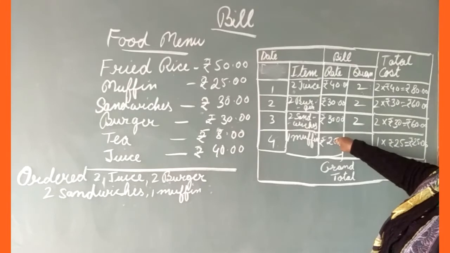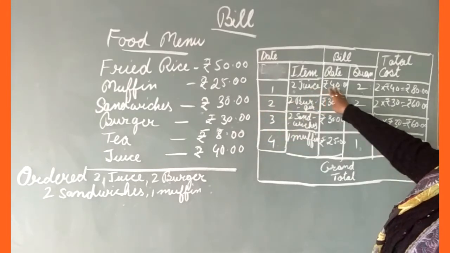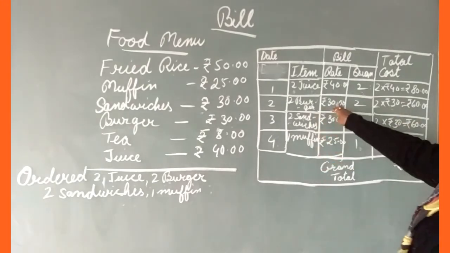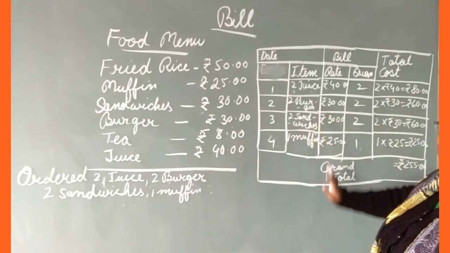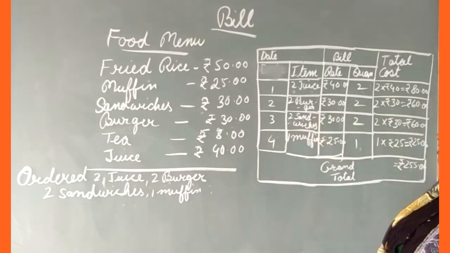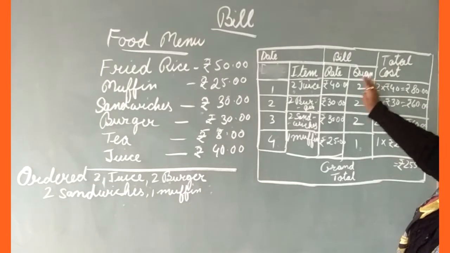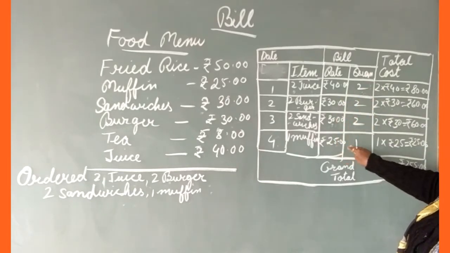Now the rate of this. What is the rate of juice given there in the menu list? The rate is 40 rupees. So we have written 40 rupees. Burger is 30 rupees. Sandwich 30 rupees. And muffin 25 rupees. Now you have to write the quantity. So juice 2 quantities, burger also 2, sandwich also 2, and muffin is 1.